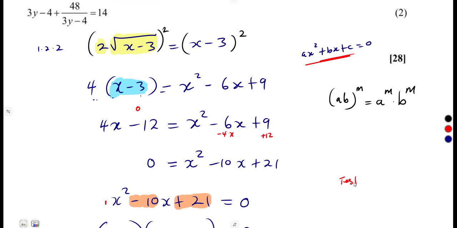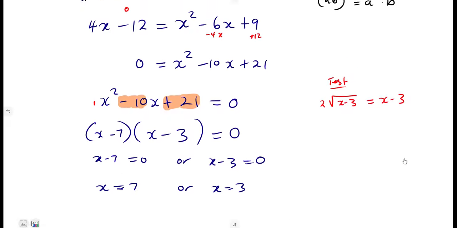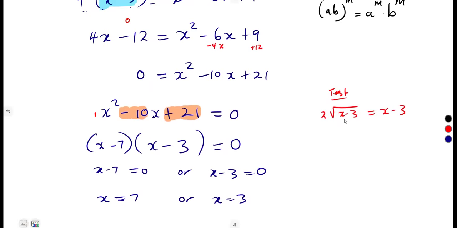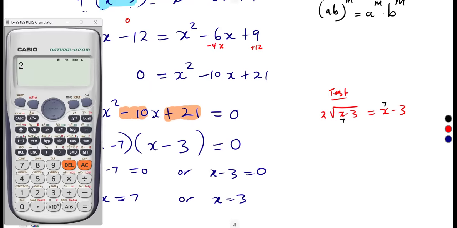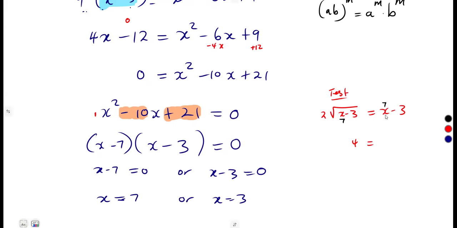So here we're just going to test. Remember, the set is 2 square root of x minus 3 equal to x minus 3. So let us test our values of x when x is a positive 7. Put a 7 here, a 7 here. So that is going to be 2 square root of 7 minus 3. Let us bring back to the normal mode. Press 8, then press 2. So the answer is 4. 4 is equal to 7 minus 3, that's a 4. So this is correct. 4 is equal to 4, so this satisfies our equation.